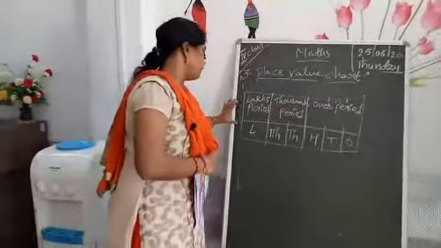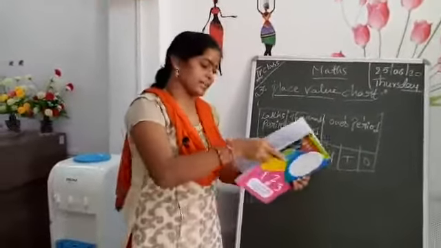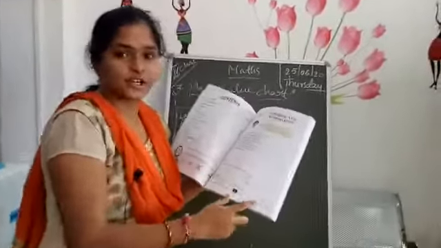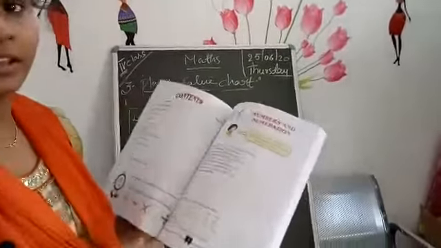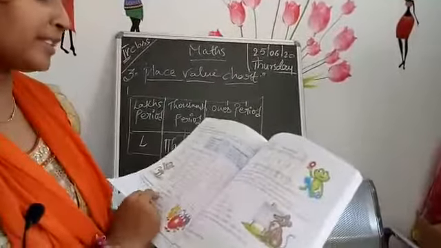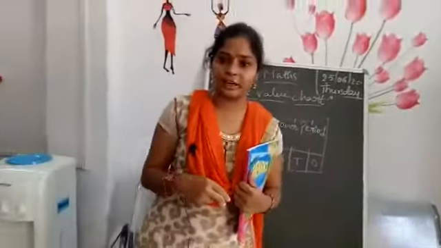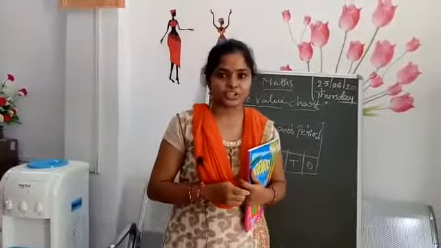With the help of these things you can solve some of the problems. You can see here in the first page they gave you these things, so you have to solve this. Okay, children, I have solved some of the sums from here and the remaining sums you have to solve, children. Again, if you have any doubts, go through the first chapter and you can understand. Okay, children, thank you.